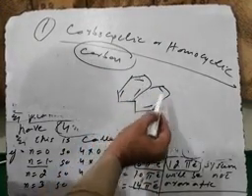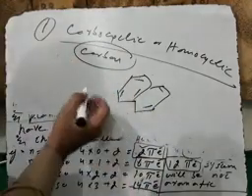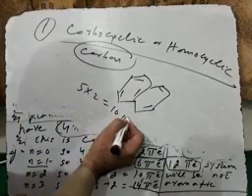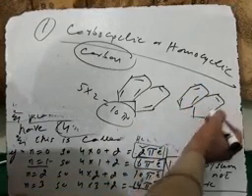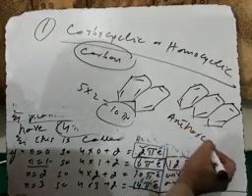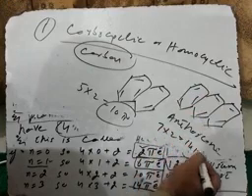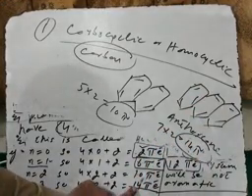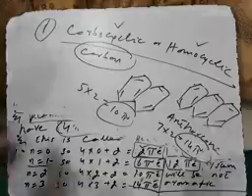1, 2, 3, 4, 5. There are 5 pi bonds, which means 5 multiplied by 2, so it is a 10 pi system which follows Huckel's rule. And as I have discussed, if 3 fused benzene rings are attached to each other like this, it is called anthracene. 1, 2, 3, 4, 5, 6, 7. 7 multiplied by 2, so there are 14 pi electrons, which also obeys Huckel's rule. So such compounds are called carbocyclic or homocyclic aromatic compounds.